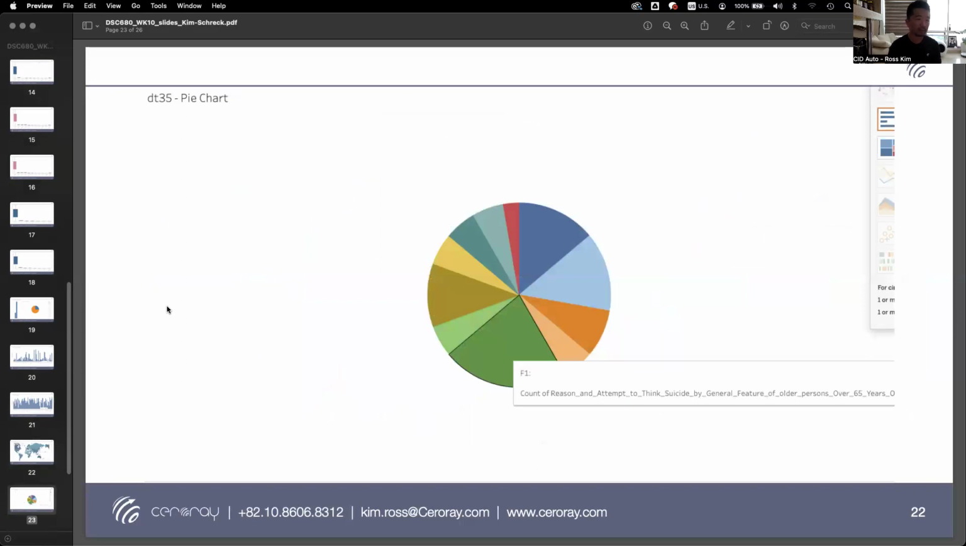Here's a pie chart. The metric I used compared age, the different generations, to see what generation tends to have a higher suicide rate. And surprisingly, it is people who are over the age of 65. The reason for that is economic reasons. That's what's portrayed here in this pie chart.